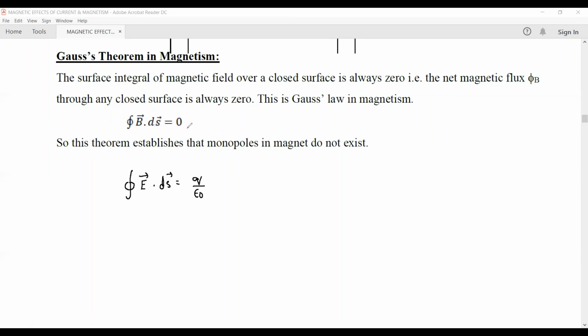Hence, we have completed this part. Now in the second part, we'll be discussing Earth's magnetism.